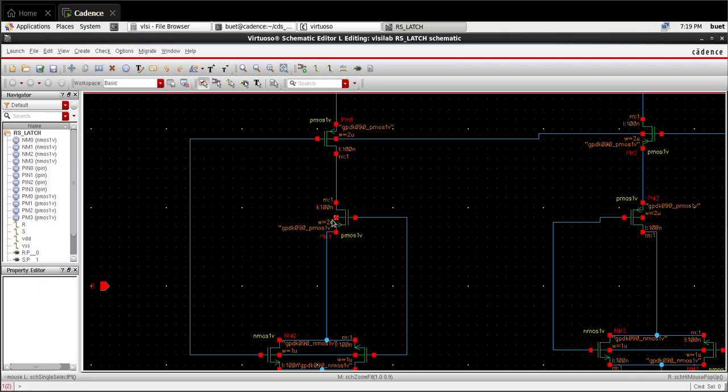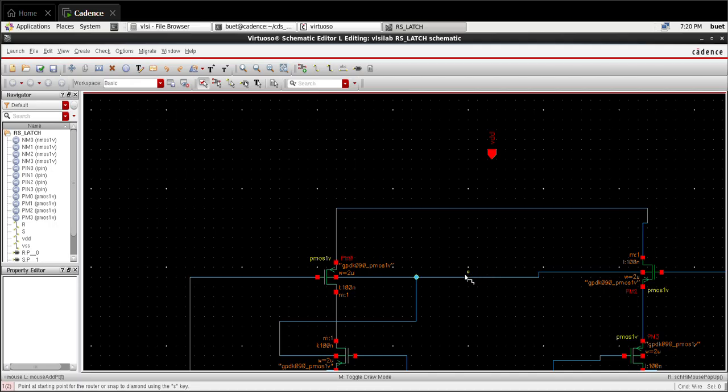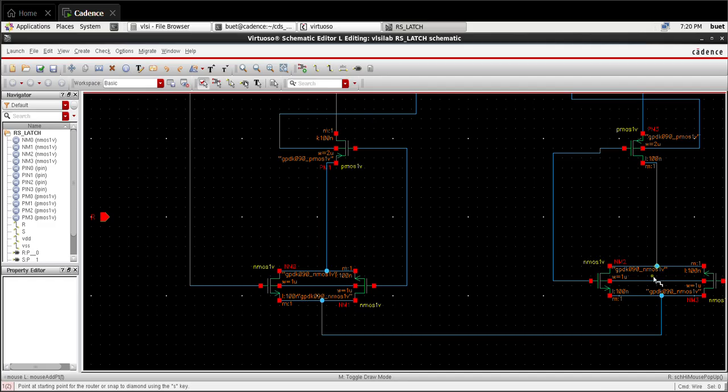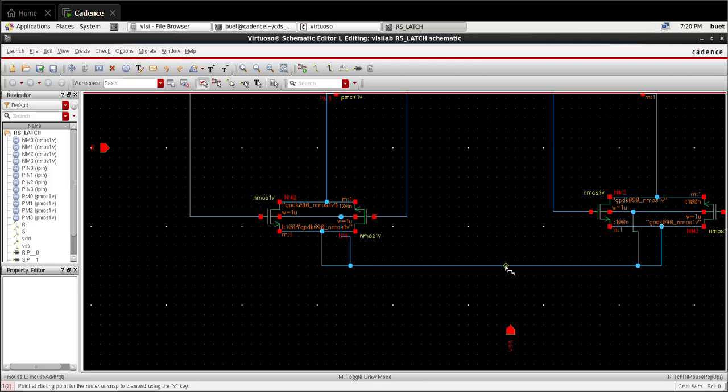Use control and scroll up to zoom in. By using control and scrolling down, we can zoom out. I'm connecting the substrates to the VDD of all PMOS. I'm connecting the substrates of all NMOS to the VSS.